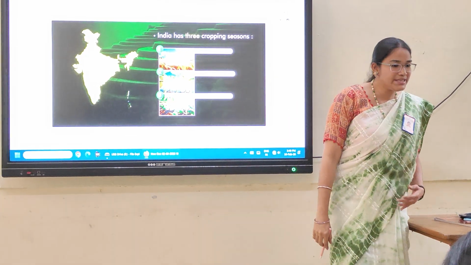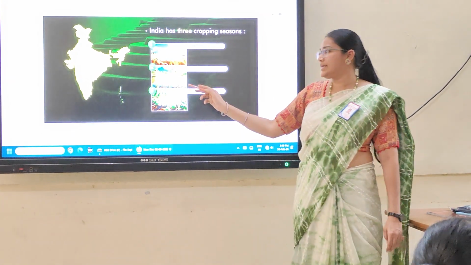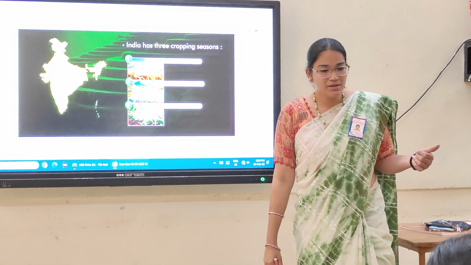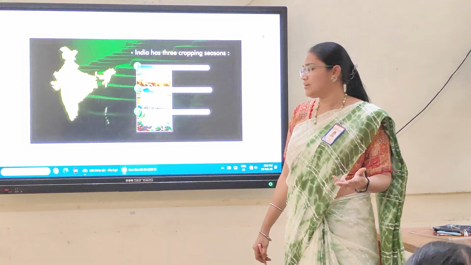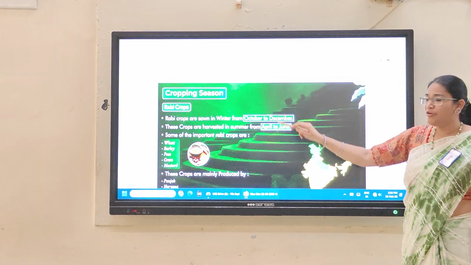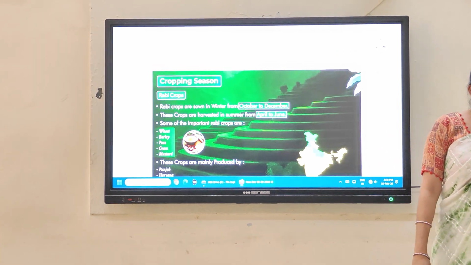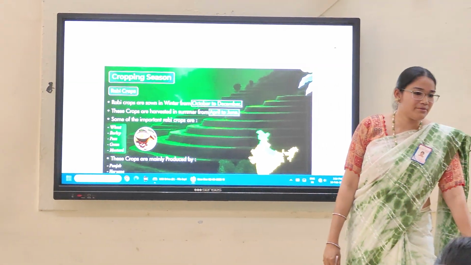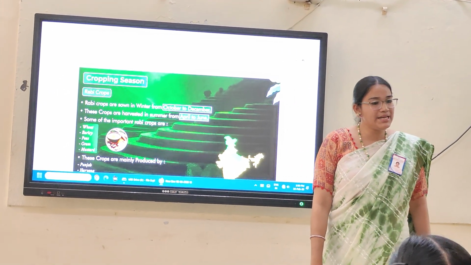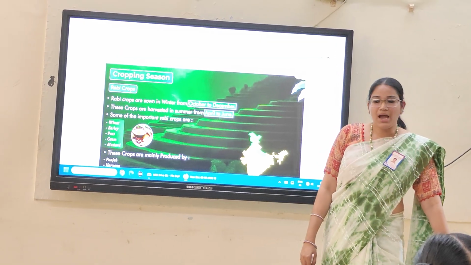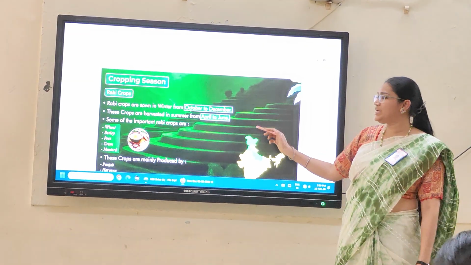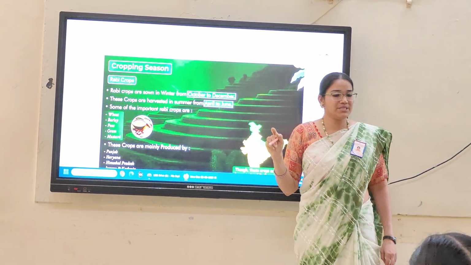One is Rabi season, second Kharif season, and third Zaid season. Rabi, Kharif, Zaid season. Clear? So first let us see the Rabi. Rabi is nothing but winter season. Rabi, it's the winter crop season. Kharif, rainy season. Clear? And Zaid is summer season, the summer crop season. These are the 3 varieties of seasons, the crop pattern seasons which we have.